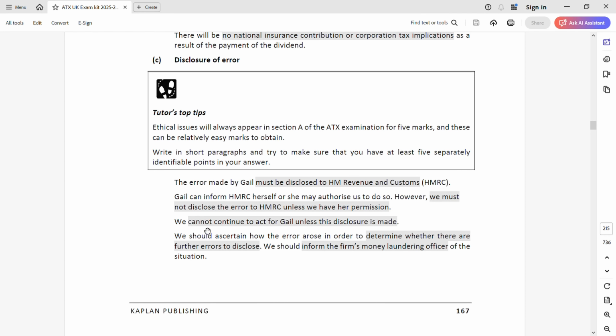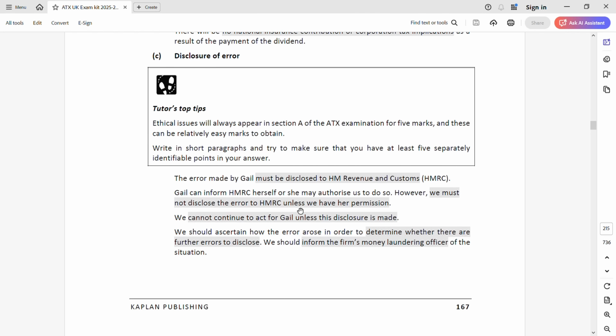Next, you cannot continue to act for Gail if they do not disclose. This is the third thing. Do not come to cease to act or terminate the contract. No, start in steps, because that 5 marks is just not given to say that you are going to cease. You are not going to act for the client. No. Build up your answer. Eventually, you will reach that stage only.